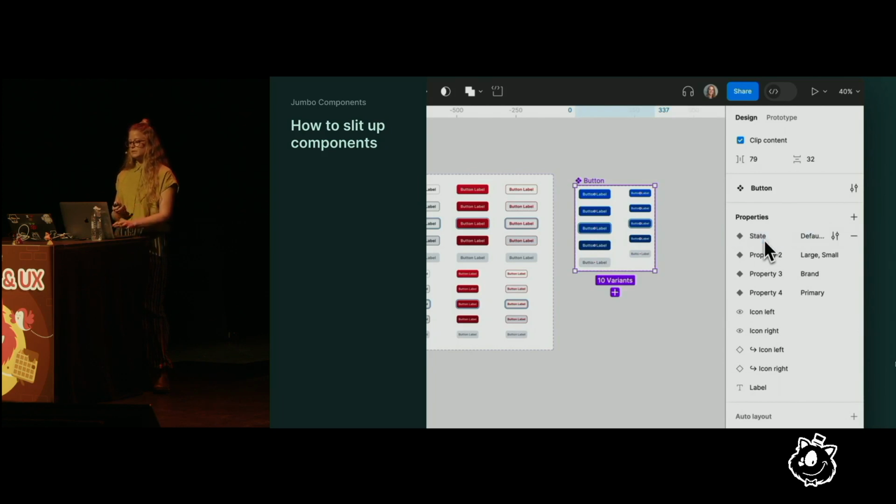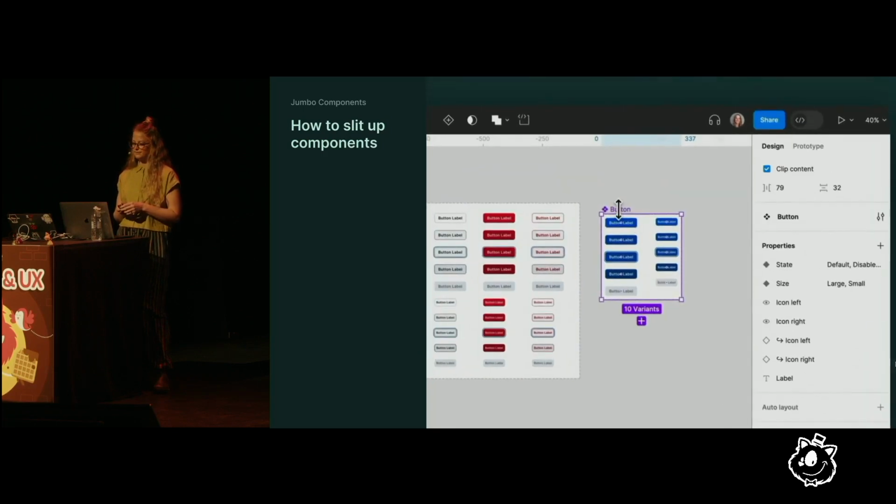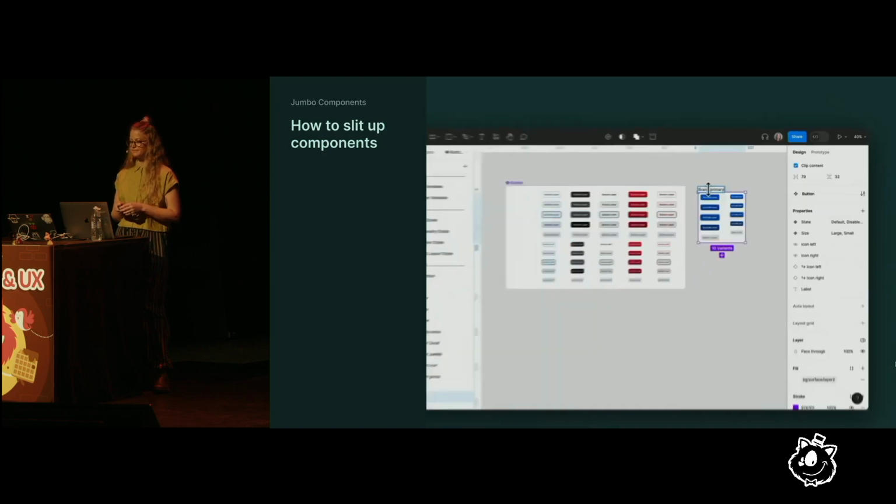The properties need to be renamed, but the values will carry over. And make sure to remove the variants that previously defined that group, in this case, the button type and hierarchy. And then incorporate them into the new component name.